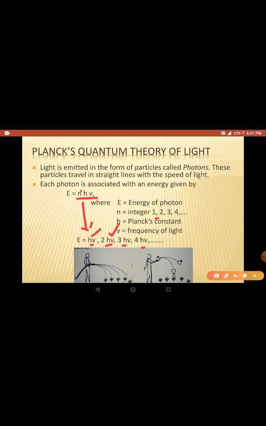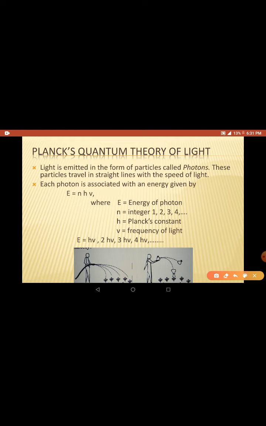The energy is a quantized value. It can have definite discrete values only. It cannot take all values. This is called quantization, and that is why this theory is called quantum theory. So each light photon can have a definite amount of energy, hν, 2hν, 3hν, 4hν. It is quite opposite to our understanding. You can understand it like this. You see here, a man is watering the plants, right?